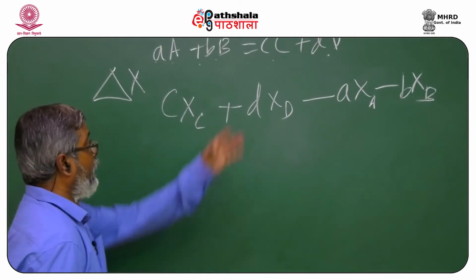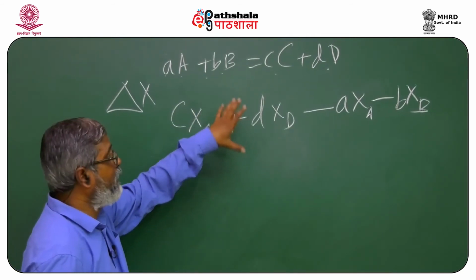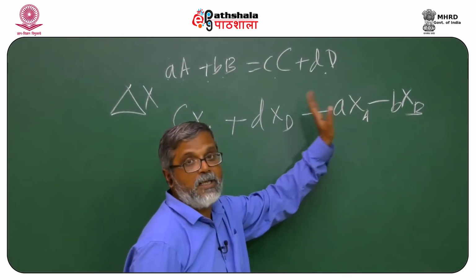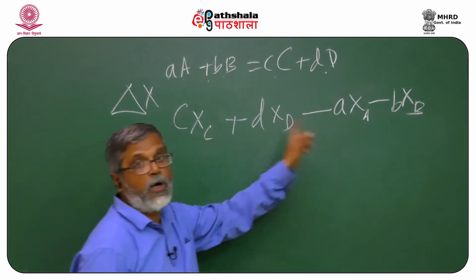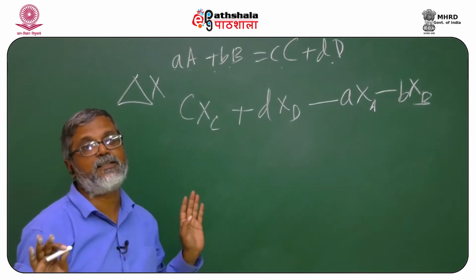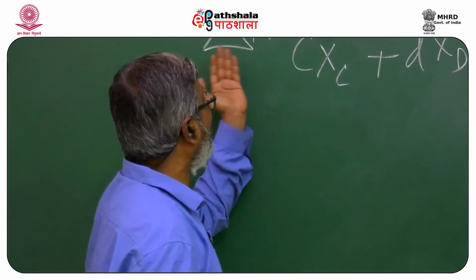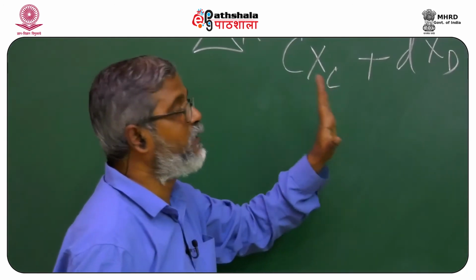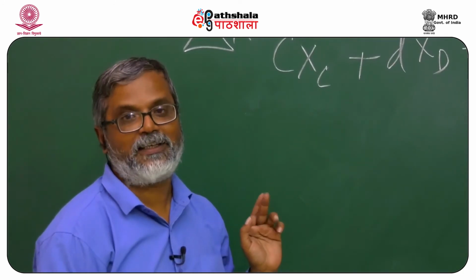Always the product properties come first and the reactant properties come under the negative sign. Don't swap this relation, or the entire analysis will be in error. So, whenever you are calculating delta property, always remember it should be product minus reactant.